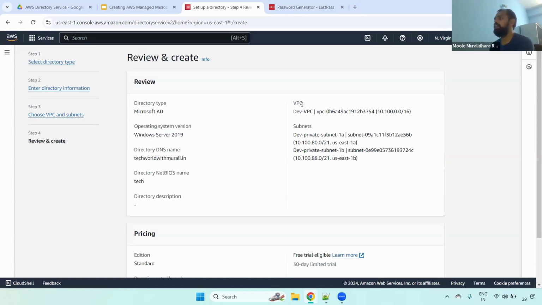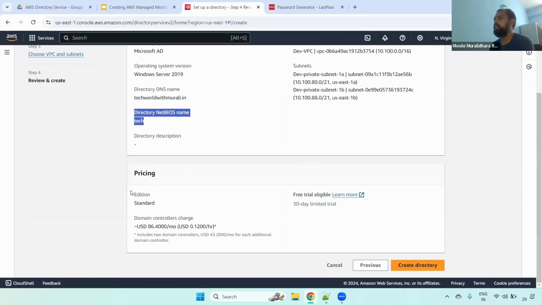And you can see it here: what is the VPC, what are the subnets we have chosen, what is the directory service name, and also the NetBIOS name. You can see the edition, standard or the specific one. And here we have a 30 days free trial as well. You can also see the domain controller per hour charge.